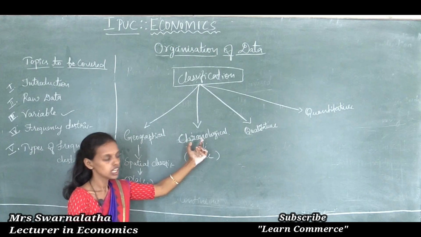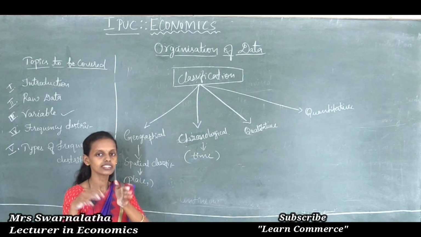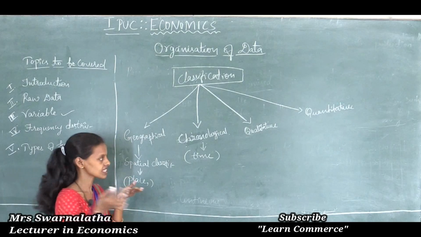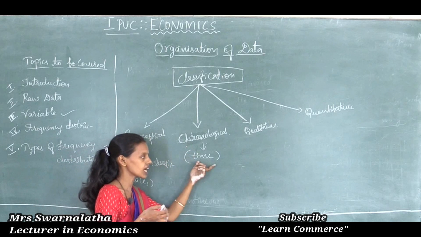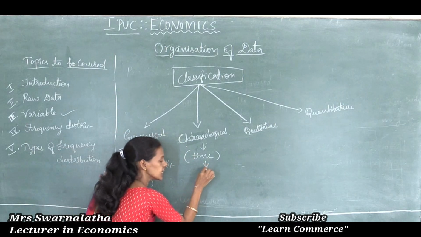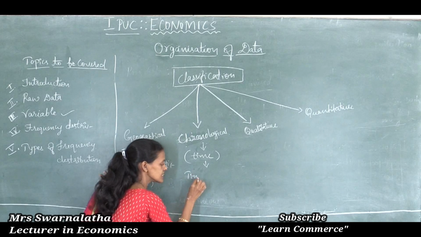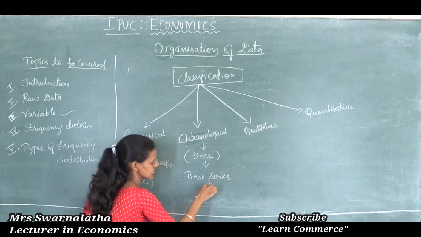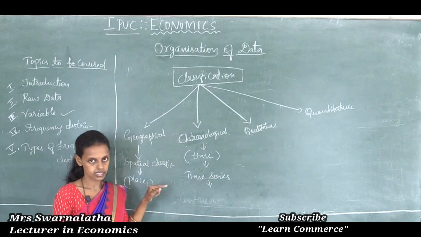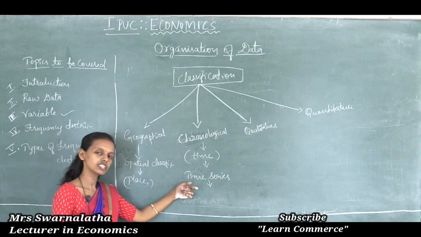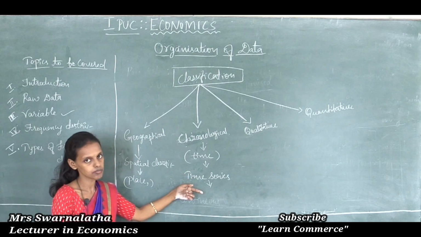So, on the basis of year, quarter, month, week, or daily basis, classifying the data on the basis of time period is chronological classification. It is also called time series classification. Comparison is made on the basis of time period.